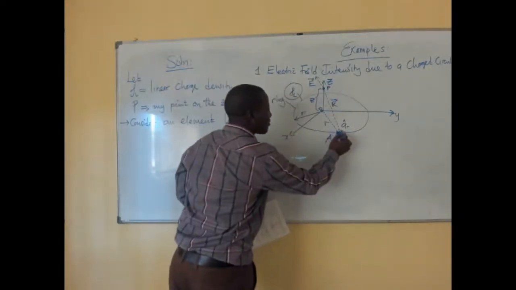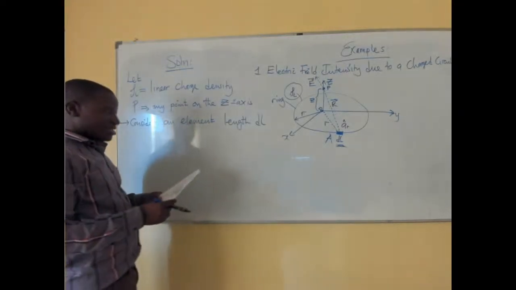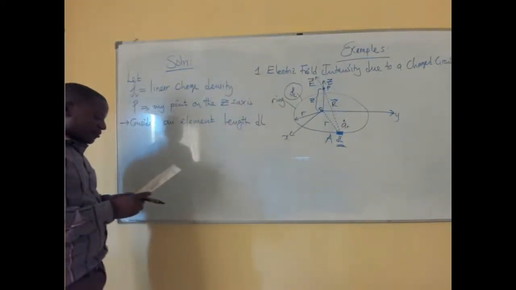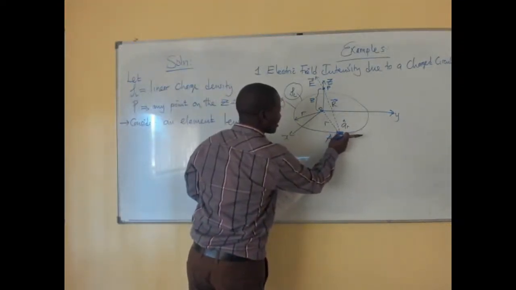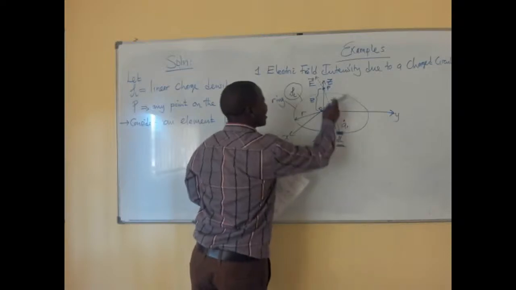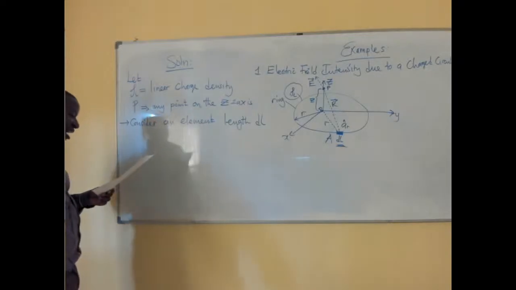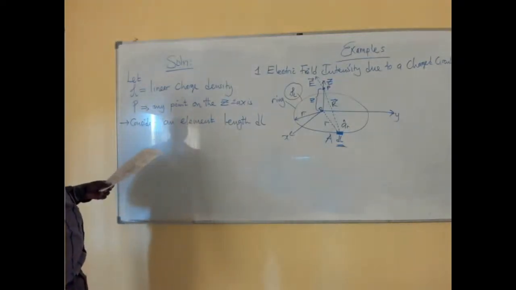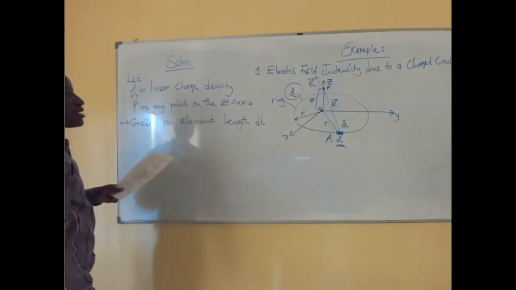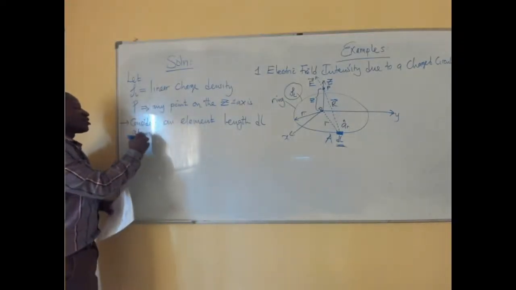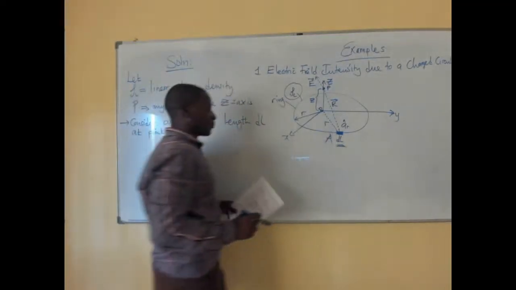That's a small piece that you are getting there. Then from there, we want to consider just this small component here and see how much force we are going to get from this with respect to this point charge that we have placed there, which is the point P. Now, we consider an elementary length dl on the ring at point A, which is this point here, which I've put here.